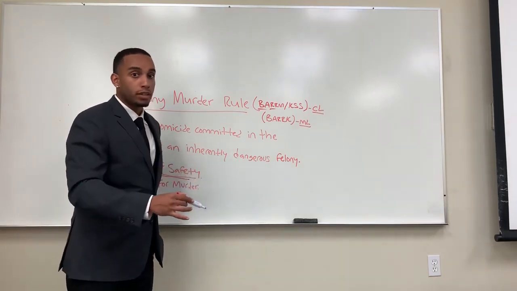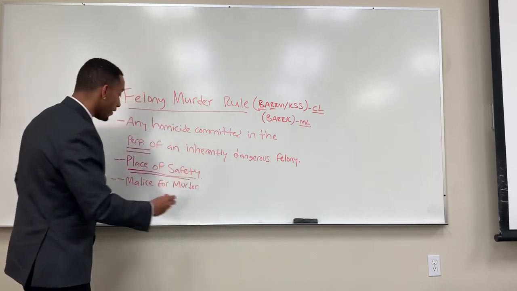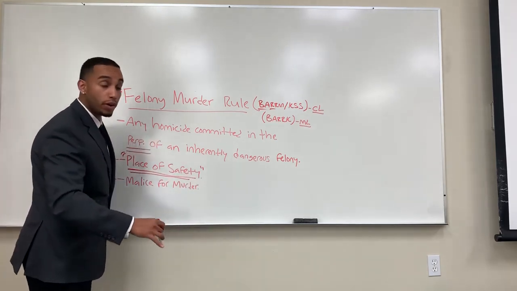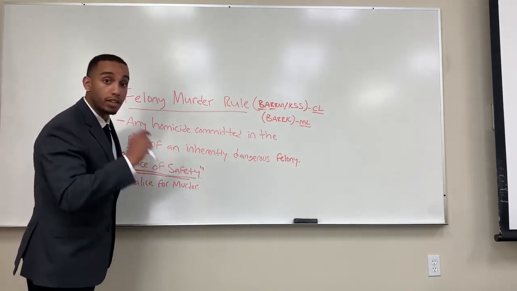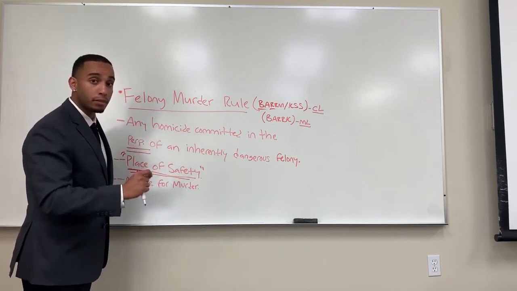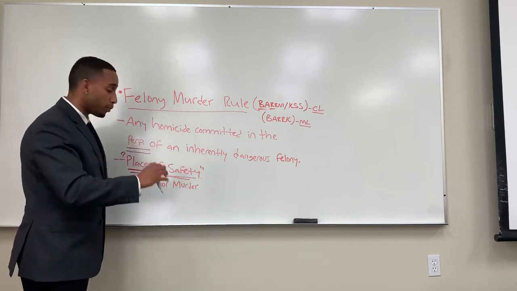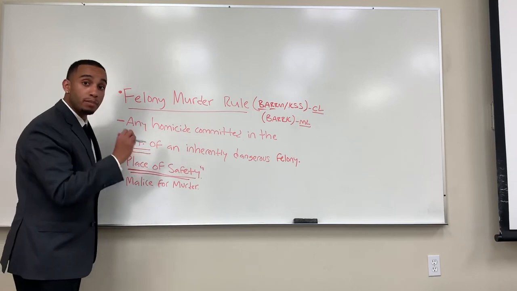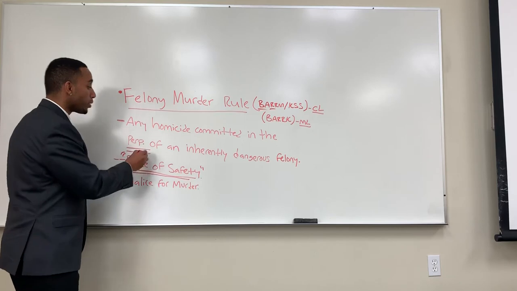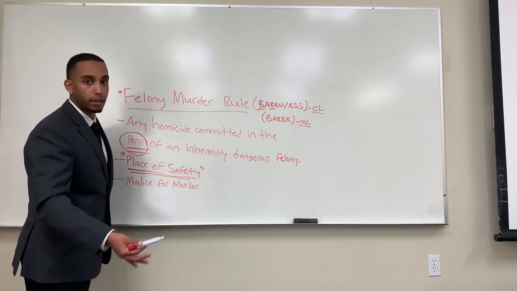However, if A and B take the cash, go in the car, and drive home, and they reach a place of safety, which would be their home or their hideout or whatever the case may be, as long as the crime is completed, the felony is completed, they reach a place of safety, and if someone ends up dying, a victim, a bystander, whatever the case, ends up getting killed at the place of safety, the defendants, A and B, cannot be liable for murder because it's not in the perpetration of their inherently dangerous felony anymore because the crime is completed.